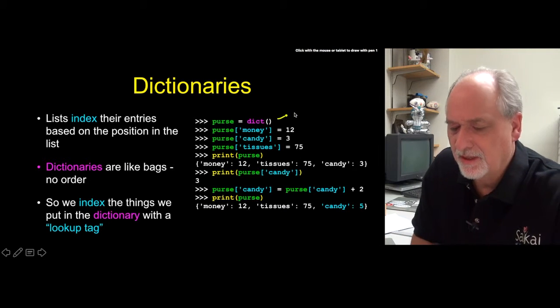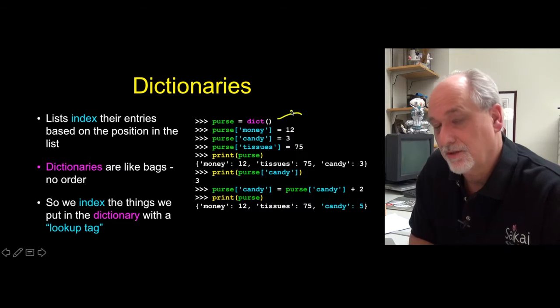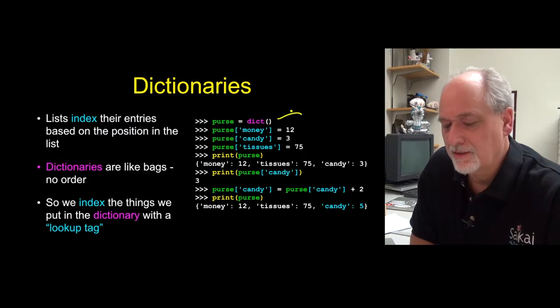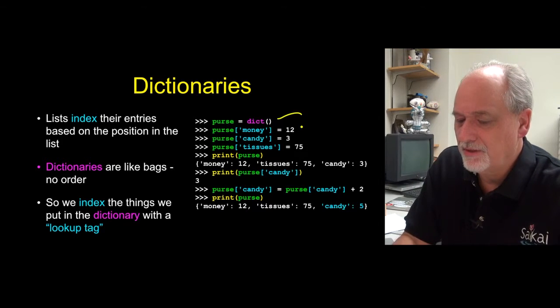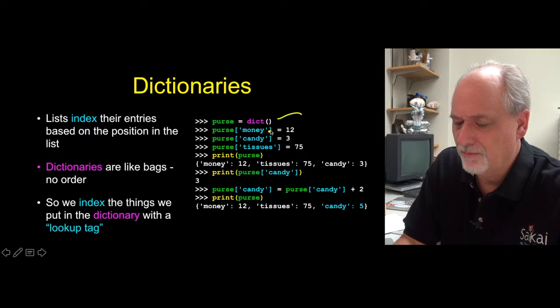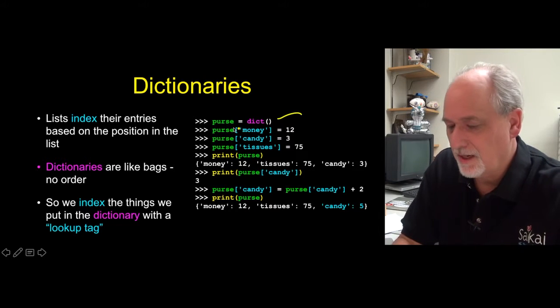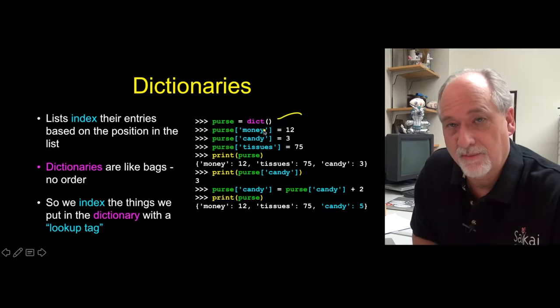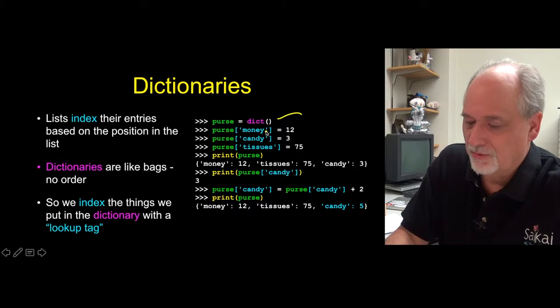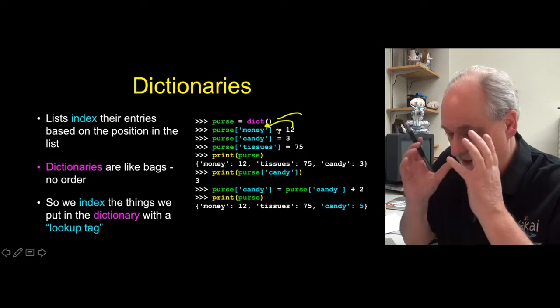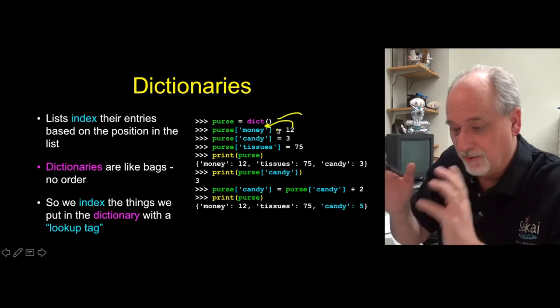So this line basically says, let's make ourselves a dictionary, just like we constructed an empty list, and I want to store 12 into this dictionary and label it money. On the left-hand side, this money is the label that we're going to give it. So 12 is being placed in the dictionary. That's like taking the 12 and throwing it in the dictionary with a label of money.